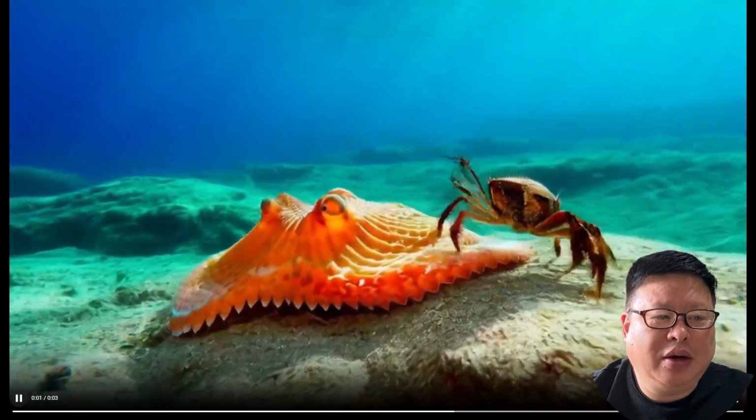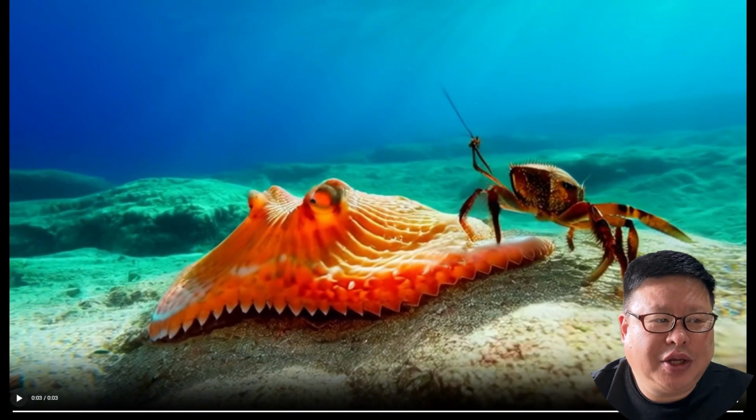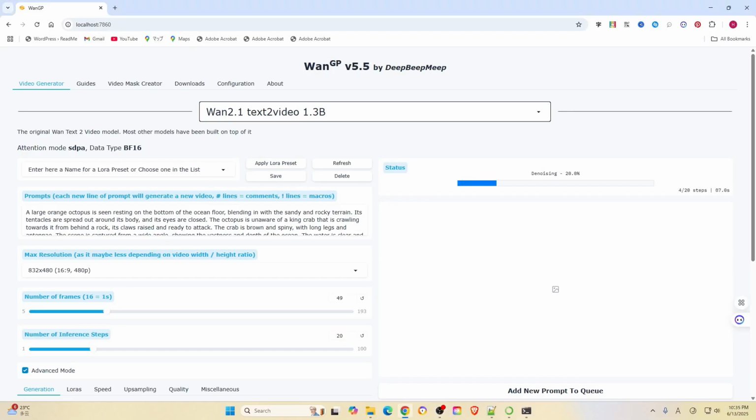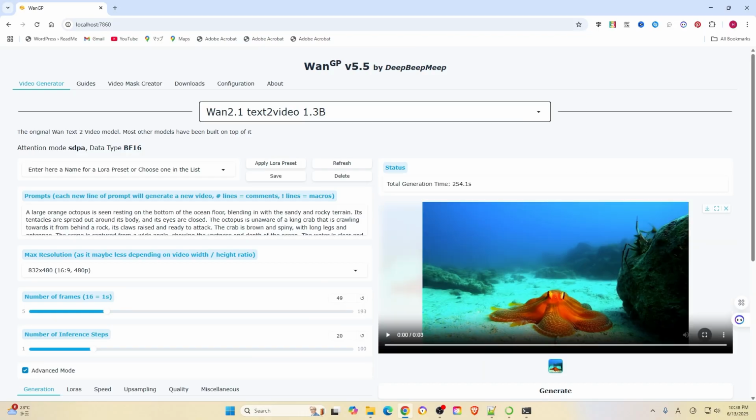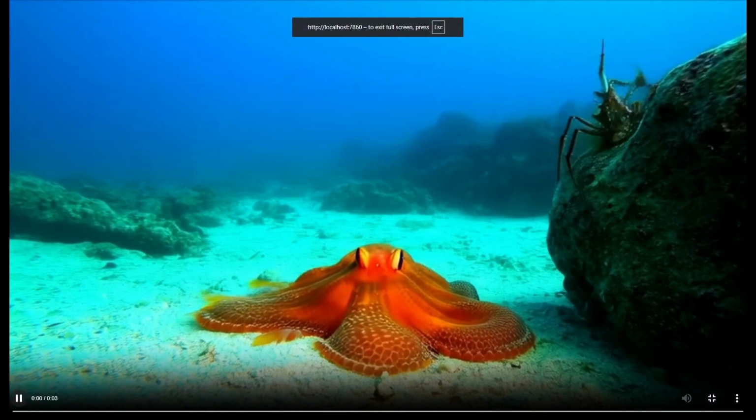First run may take longer due to the model and package downloads. Example: 254 seconds for a 3-second video. You can see the video quality is really good.